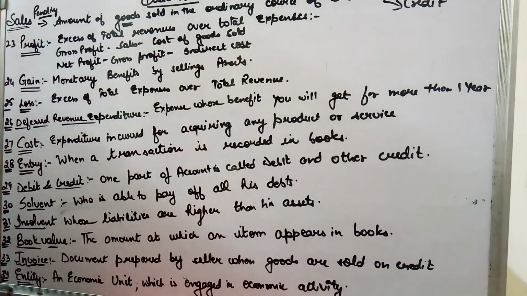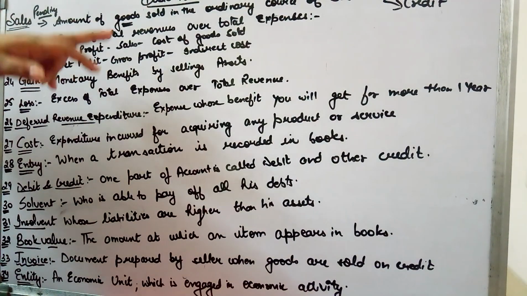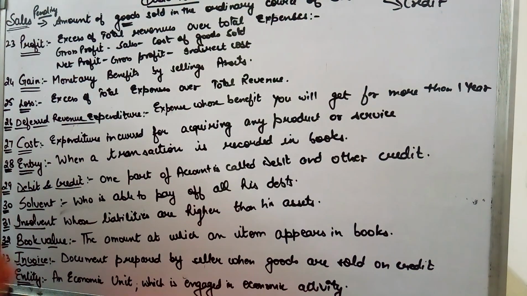You have two types of profit, gross and net profit. For calculating gross profit from sales, only the direct cost of goods sold is deducted, the cost involved in making the goods, for example wages and raw material. Whatever cost is incurred in the factory where the goods are manufactured, only those costs are deducted and you get your gross profit.